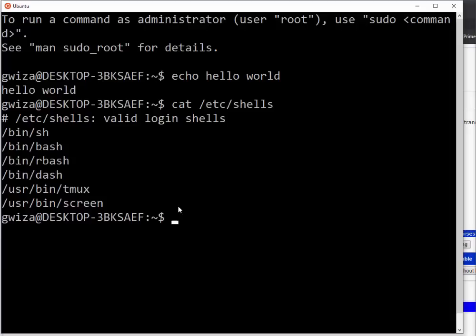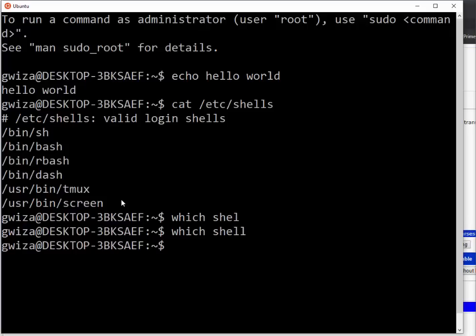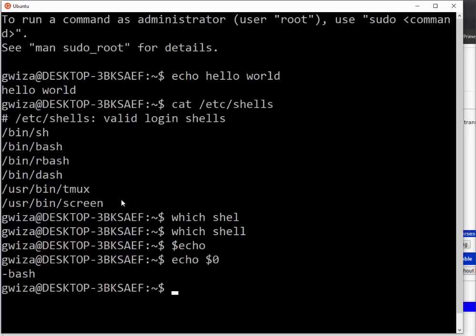The first thing we are going to look at is, which shell am I using? Let me say for example which shell. I'm sorry, let me echo, before I echo let me put the $ sign. Okay, echo $0. So for me I'm using bash shell. So if you put this command echo $0 you are seeing which shell you are using.